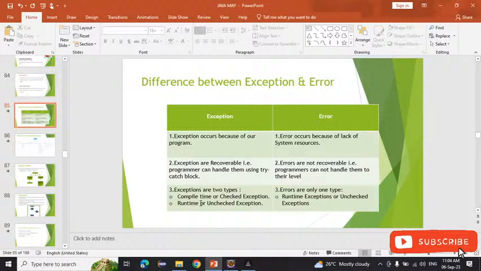Many people confuse between that. Compile time exception means the exception which comes at compile time, and runtime exception means the exception which comes at runtime. That is only known as compile and runtime. So always remember that an exception will always come at runtime, not at compile time. Okay, this is the hierarchy of the exception.